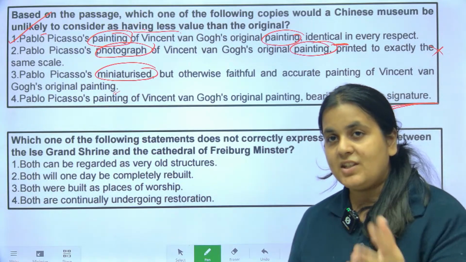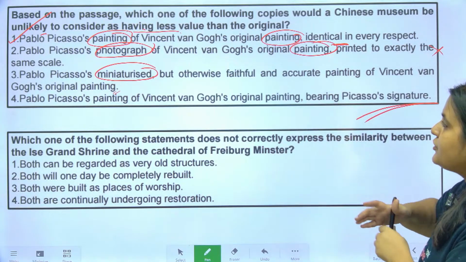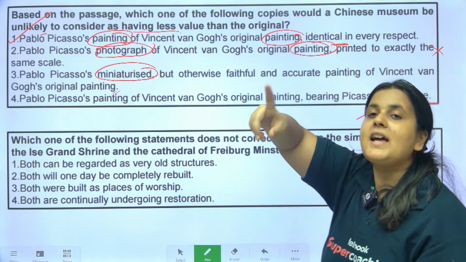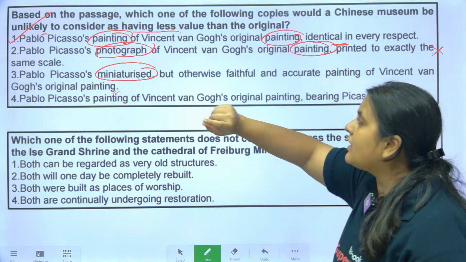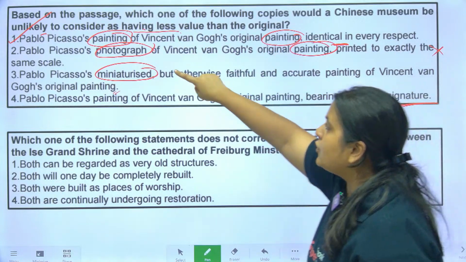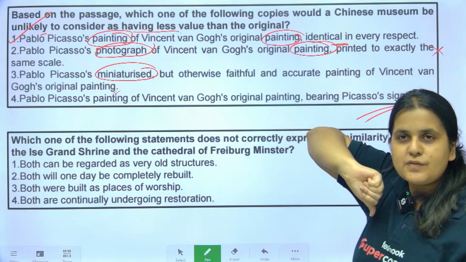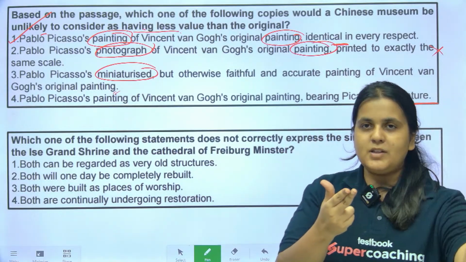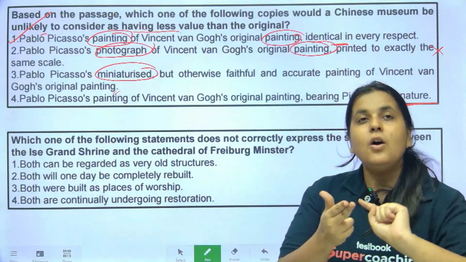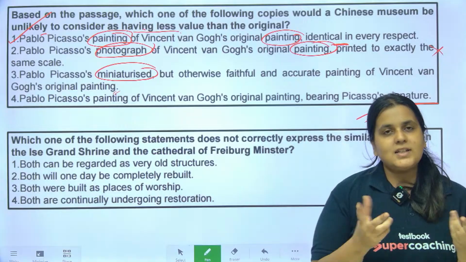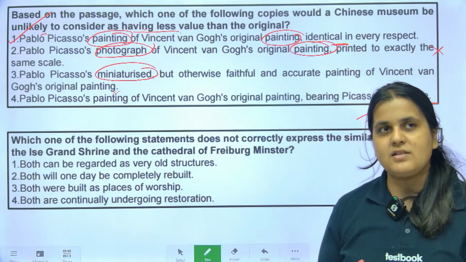Okay, in this question, yes. So you're stuck between first and second option. So then you should go back to the para section. The para clearly says exact reproduction. Then you think कि painting का exact reproduction will be a painting. Photograph will not be an exact reproduction of the painting. So when confused between two options, either rely on the passage, एक बार check कर लो, or see which is applicable to the question. Okay, दो तरीके से you can be sure of your answer.